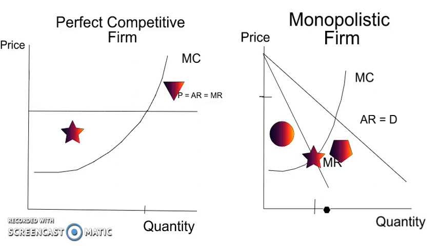The monopolistic firm can decide. If he has improved technology, so that the marginal cost shifts to the left or to the right, he can expand production, because then he can change the quantity and the price just as he prefers to. But he needs to consider the demand curve. Always consider the demand curve, because the demand will give us an indication of the price that people are willing to pay for that specific good.